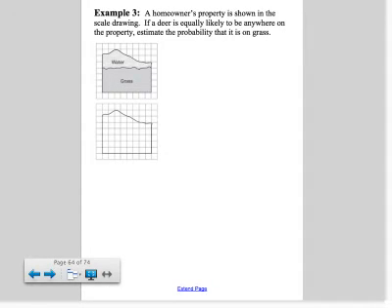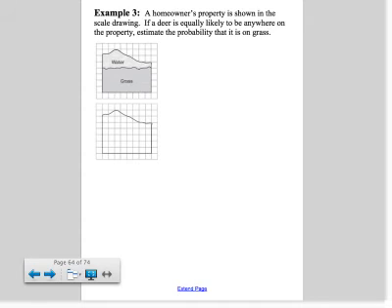This question is kind of goofy because really there's no area formulas involved here. It says, what is the probability that a deer will be on grass? Well, first of all, I've never seen a deer swim. I know they do, I know they can, but it's not like deer just jump into a lake for a random afternoon swim. Usually, if they swim, it's because they're trying to get across the river to get to a food source. But anyway, forget that, this is kind of a goofy question. A better question probably would have been a goose or a duck or something that actually hangs out in the water. But anyway, what is the probability that it will be on the grass?